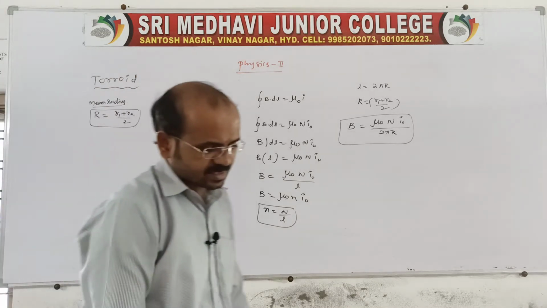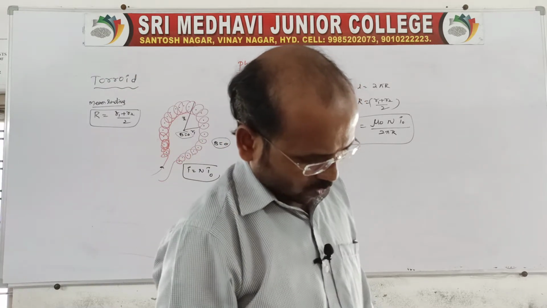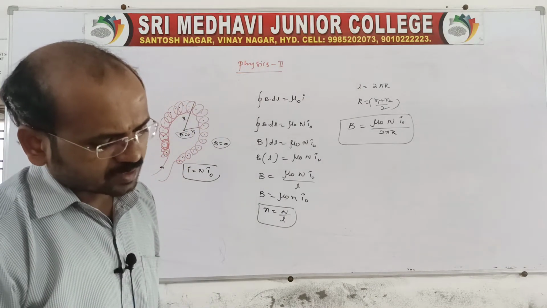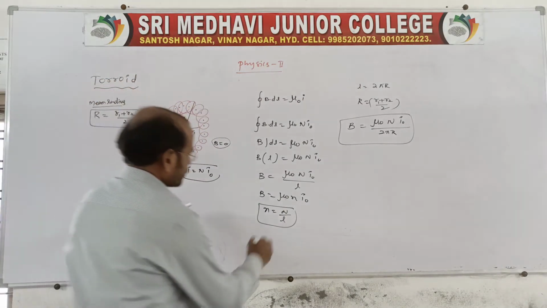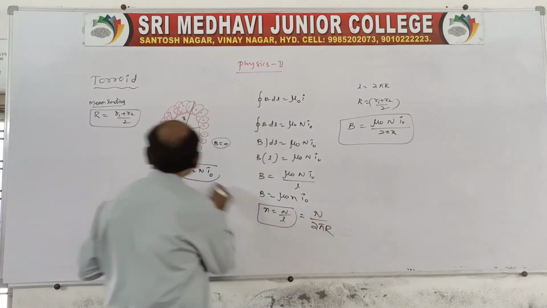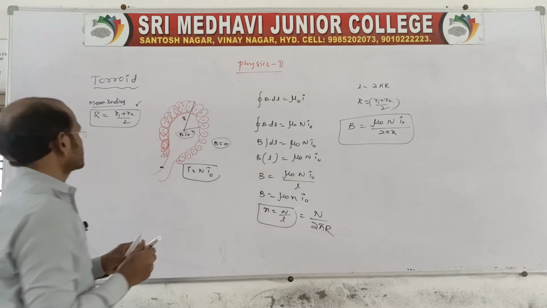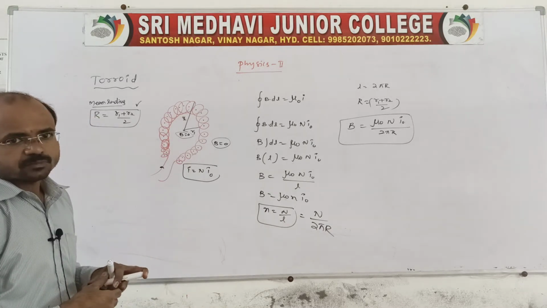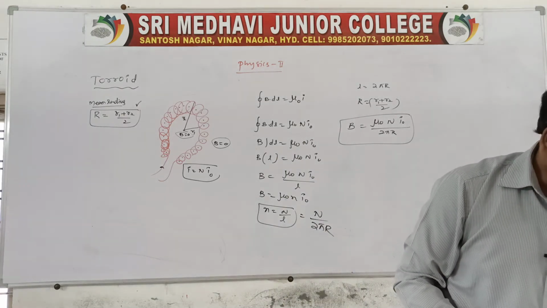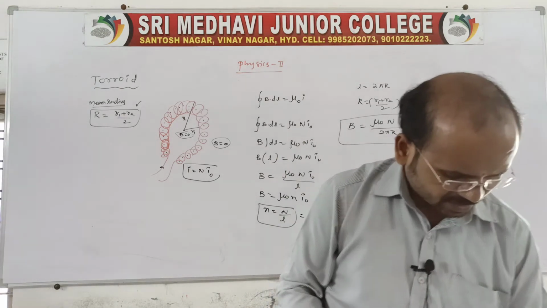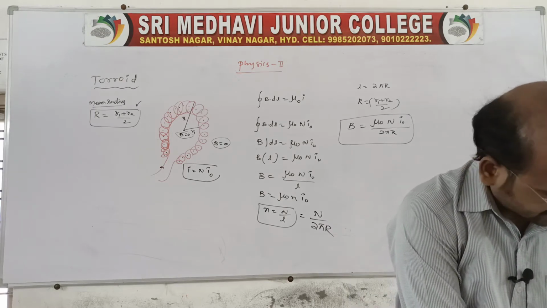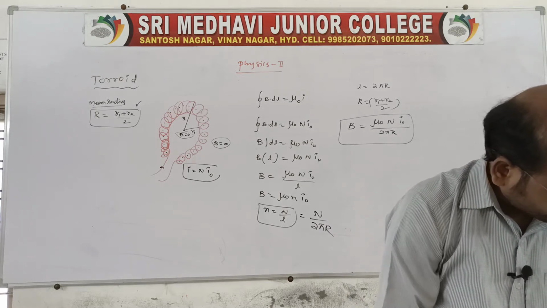magnetic induction at the center of the circular coil, which we can write as capital N by 2 pi r. We can also say small n, which is also capital N by 2 pi capital R. Capital R is nothing but the mean radius, (R1 plus R2) by 2. So this is the toroidal coil. Of course, a toroidal coil is a device which is used to produce the magnetic induction at the center of the toroidal coil.